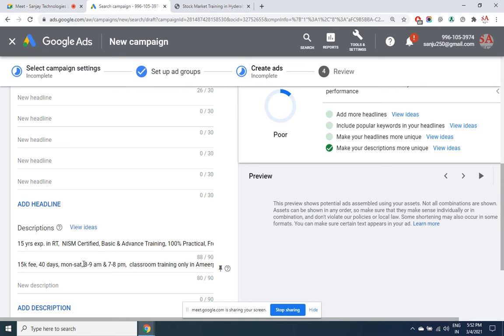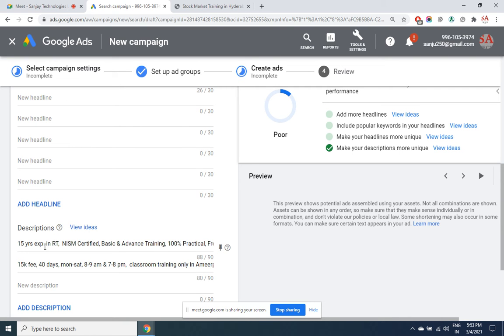Here, tell me one reason why a person wouldn't join after clicking ad 2. Let us think in a practical way. Ad 1 is attractive, a lot of people click on it, but after clicking, there could be a lot of reasons why they may not join the institute. Point number 1 could be that the fees are high. You did not mention the fees here. A person has clicked because the ad is attractive, but after clicking, his budget may not be 15,000. Out of 100 clicks I got on an ad, there may be 20 clicks by people who cannot afford the high fees. So I wasted 20 clicks there. 20% of the clicks is a very big amount.